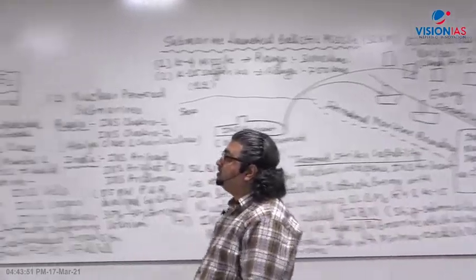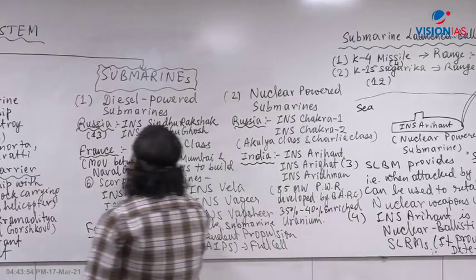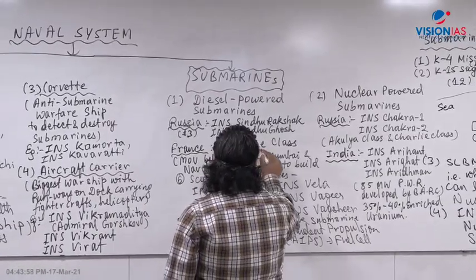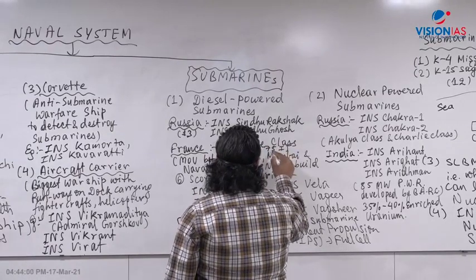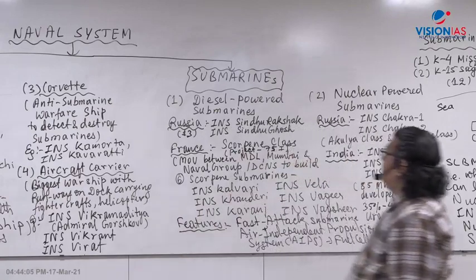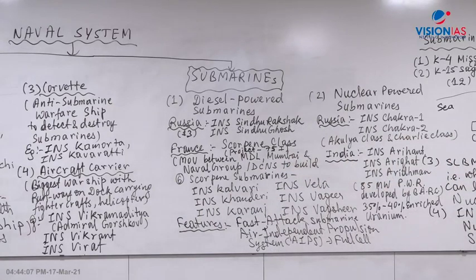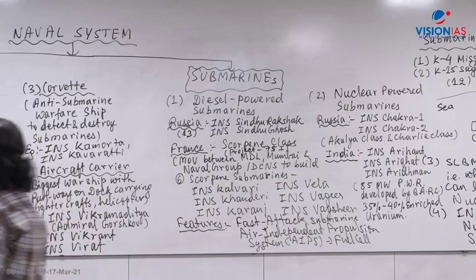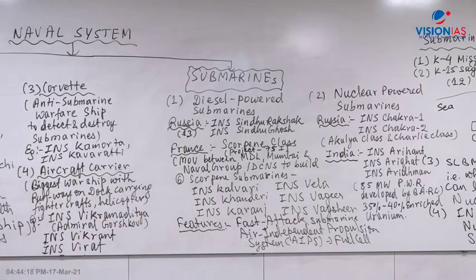Now this project of Scorpion class is also called Project 75I. What is the name of the project of the Scorpion class submarine? Project 75I. You will be studying this in your current affairs class and PD 365 class also. But remember that the Scorpion class submarine is diesel powered, not nuclear powered.